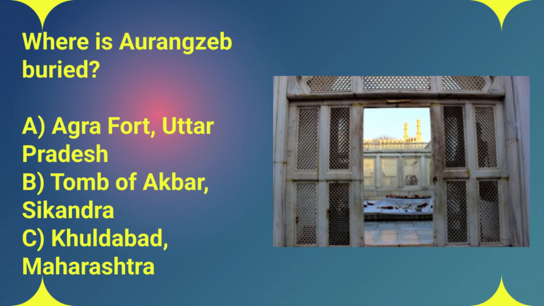Kuldabad, Maharashtra? This one is kind of interesting because it reveals something about Aurangzeb's personality, his beliefs. Unlike some of his predecessors who built these grand, elaborate tombs for themselves, Aurangzeb chose a simpler route. He's buried in Kuldabad, Maharashtra, near Aurangabad. It's a relatively modest tomb, reflecting his own desire for a humble burial. Quite a contrast to the opulence often associated with Mughal emperors. The answer is C. Kuldabad, Maharashtra.